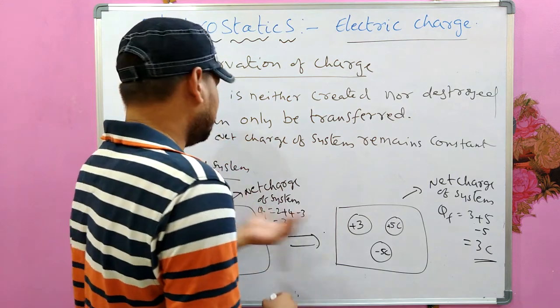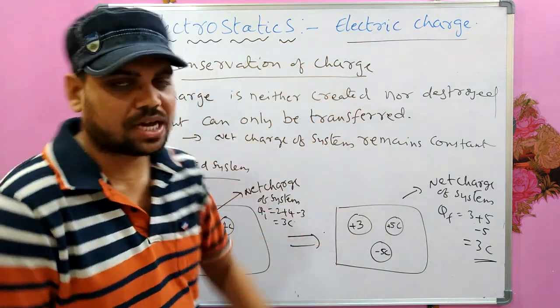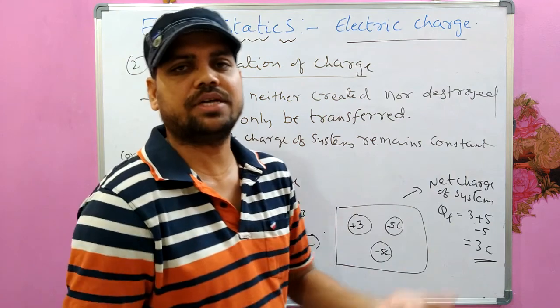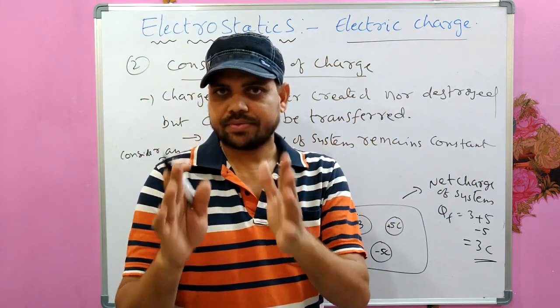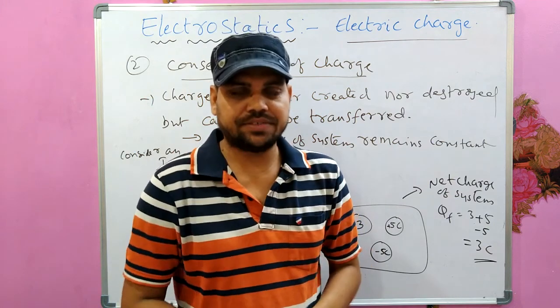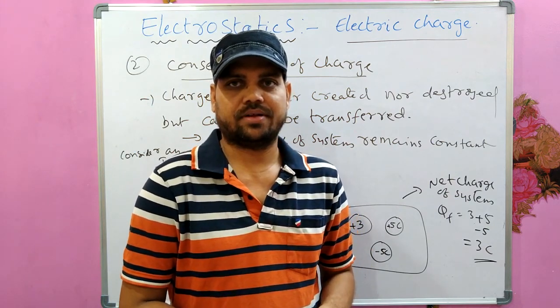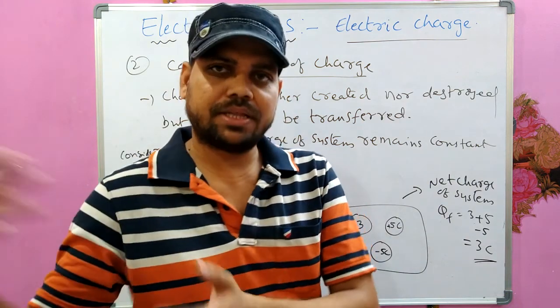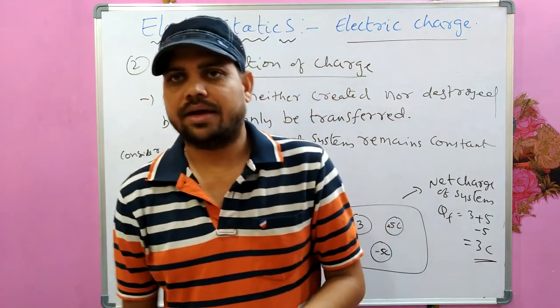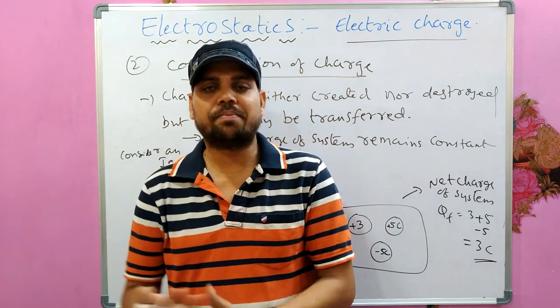Okay, so this is an example of conservation of charge, which we usually observe in nuclear reactions and radioactivity. For example, some radioactive sample is decaying into some other sample by emitting an alpha particle.